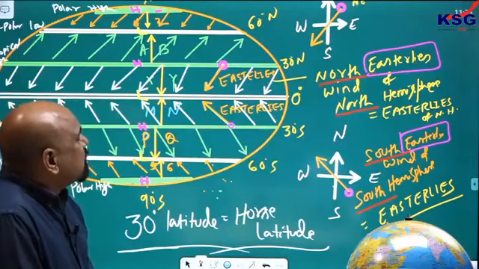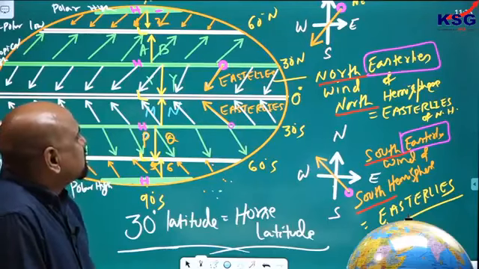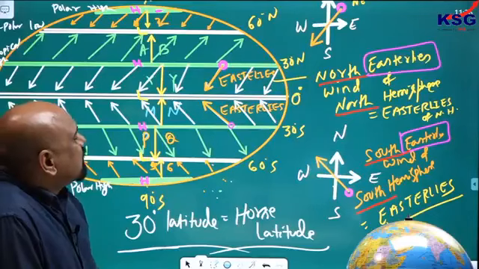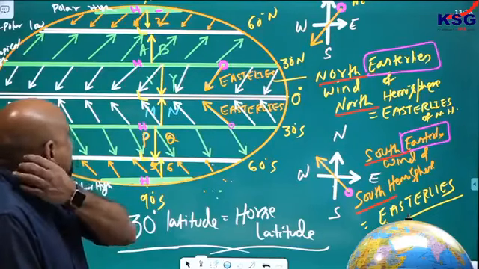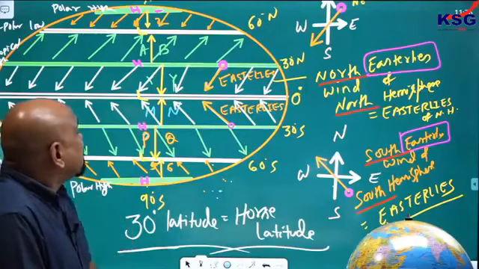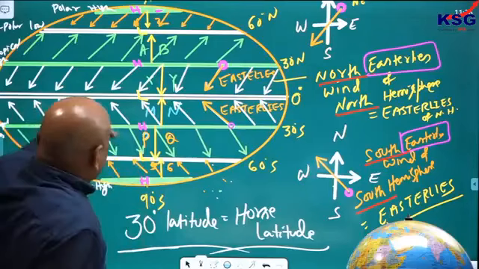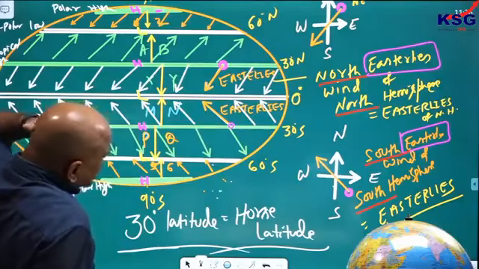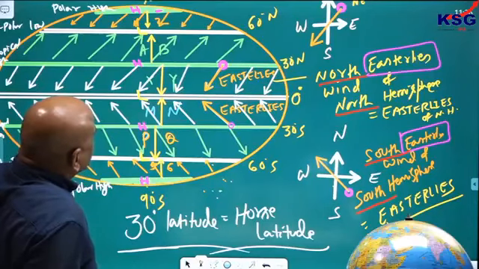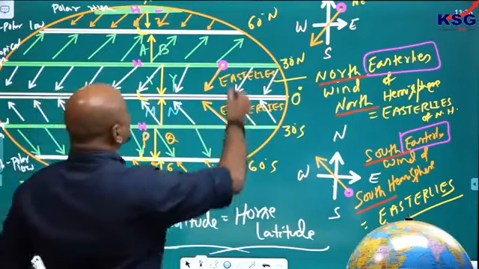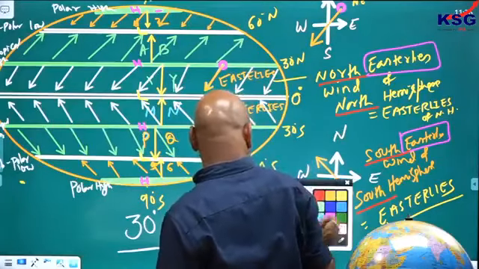It is because the wind in northern hemisphere is blowing from northeasterly toward the southwest. In southern hemisphere, southeasterly toward the northwest. So it is like this, they are flowing. So that's why the name of the wind is easterlies wind. Easterlies wind in both the hemispheres you have. Now, what are the characteristics of this wind? Same way we have easterlies here also, but this is from the pole it is coming. So it is called the polar easterlies.